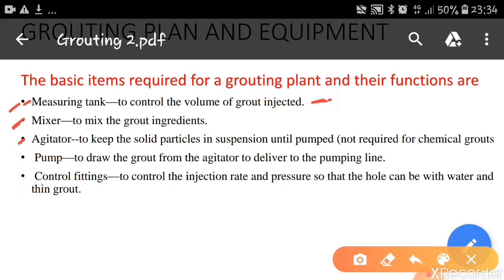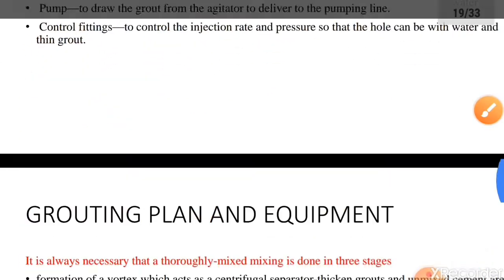This process is not required for chemical grout, because chemical grouts have no solid particles, whereas suspension grouts do. To keep these solid particles in suspension, we require the agitator. We require a pump to draw the grout from the agitator and deliver it to the pumping line, and then control fittings to control the injection rate and pressure, so that the hole can be treated with water and thin grout. So these are the basic grouting plant items and their functions.